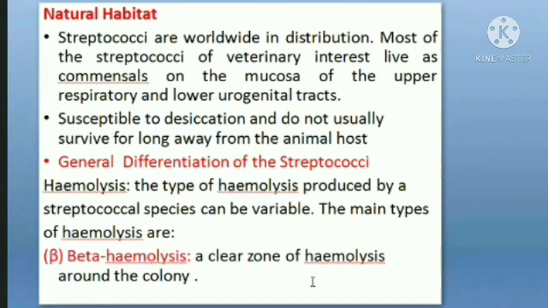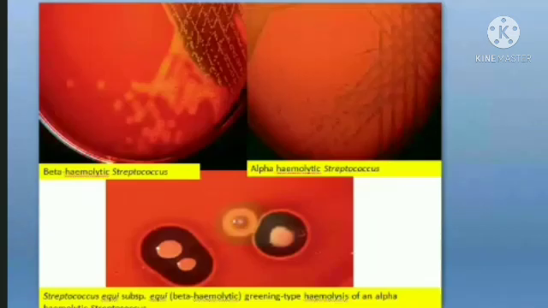Beta hemolysin of staphylococcus produced the broader zone of incomplete hemolysis, but here incomplete hemolysis is produced by alpha hemolysin.